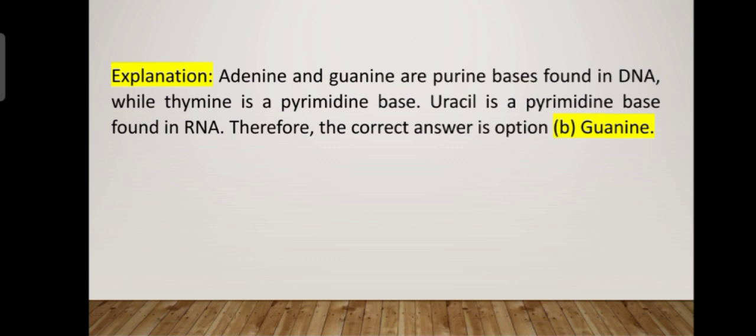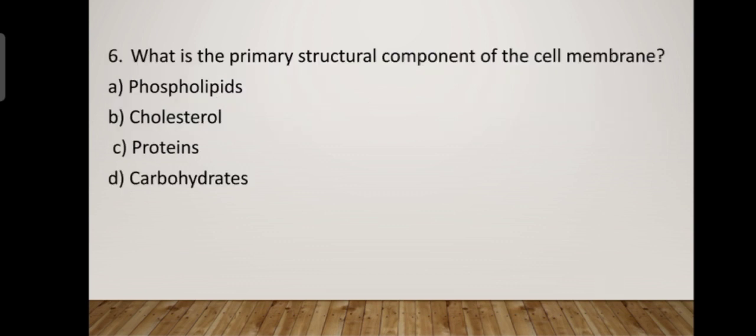You should understand purine bases are adenine and guanine, which are mainly found in DNA, while thymine is a pyrimidine. Cytosine is a pyrimidine base. Uracil is a pyrimidine base found in RNA. Therefore, we can say that adenine and guanine are purine bases found in DNA. So in this question, you should understand what purine bases and pyrimidine bases are, both in DNA and RNA. So next question, what is the primary structural component of the cell membrane?